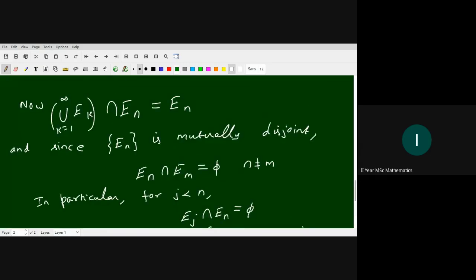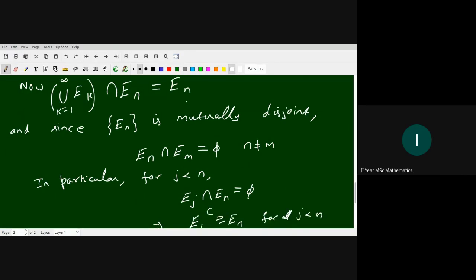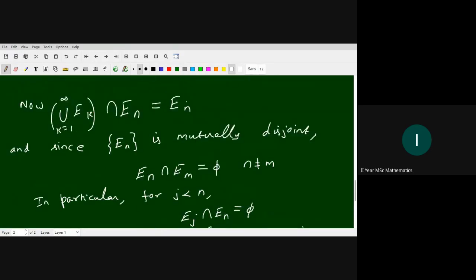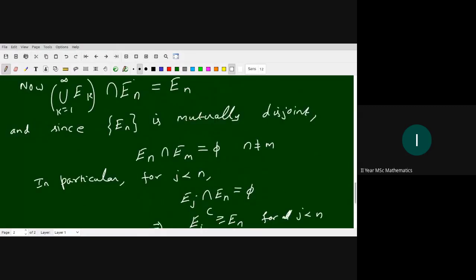Also here you see the intersection is E_n. Right? Here there is no need to write the intersection; I write this as a subset of, I write here this contains E_n.